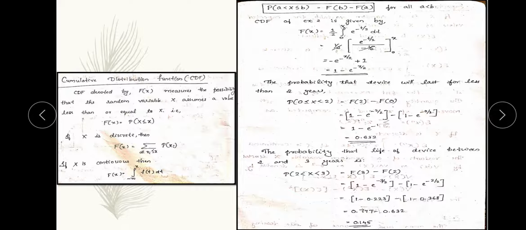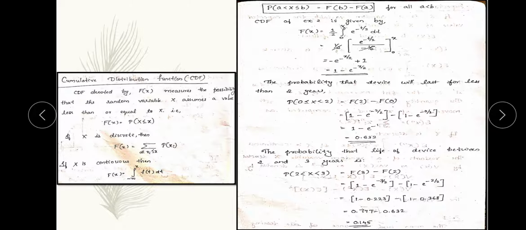Next, what is the probability that the life of the device is between 2 and 3 years? This is again similar to the example we saw in the previous problem, a continuous random variable, where we use the cumulative distribution function. The range is 2 and 3 years, so 2 becomes the value of a and 3 becomes the value of b.